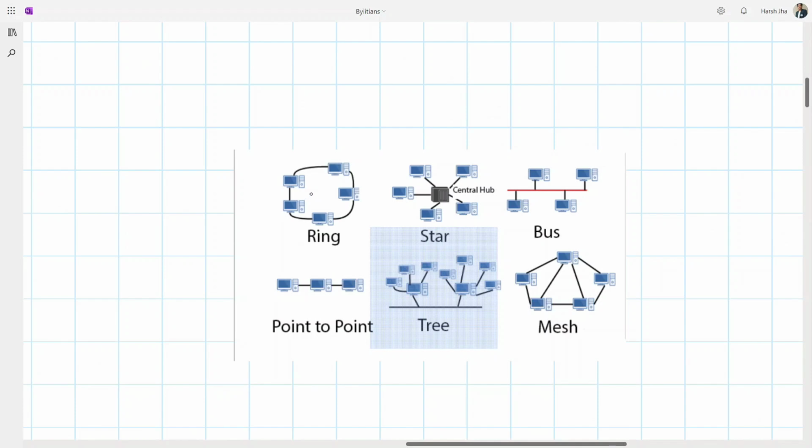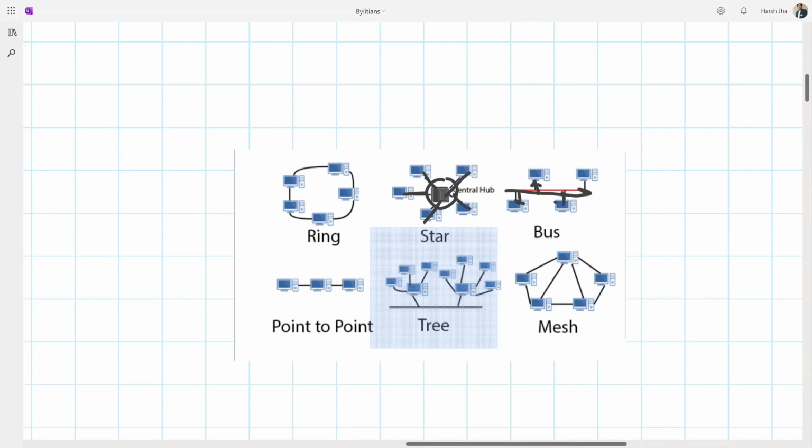We have the ring type topology, where all the computers are attached in the structure of a ring. We have the star type topology, where there is one central computer and all the other computers are attached in the design pattern of a star. We have the bus type topology, in which the computers are connected like a bus junction.